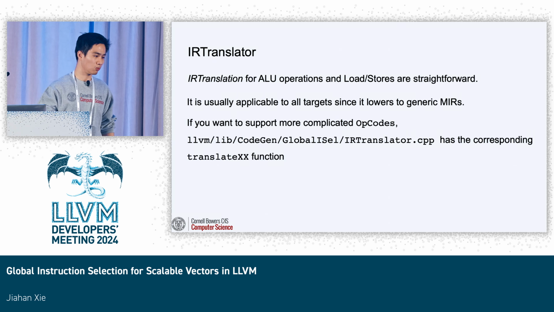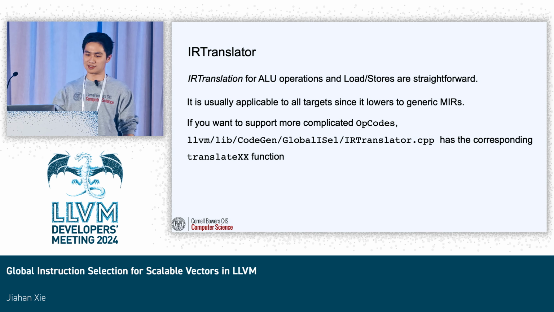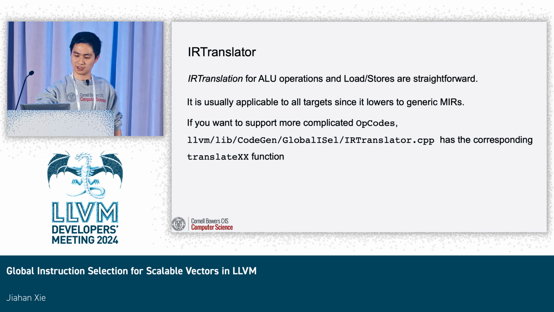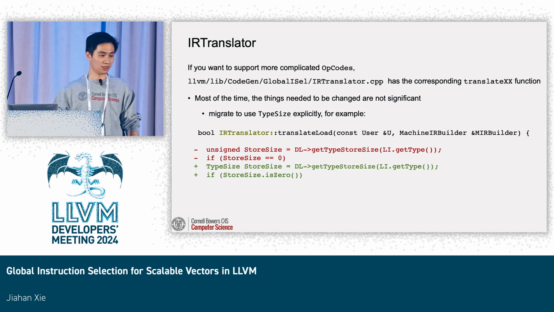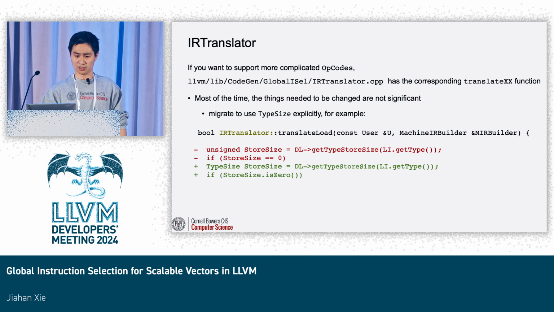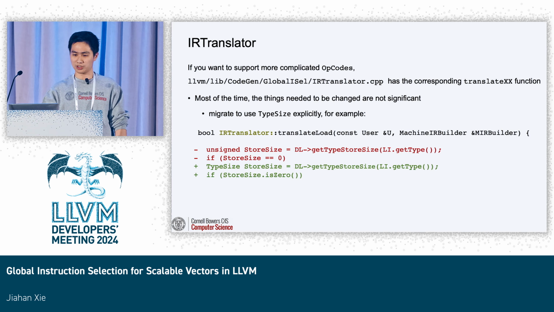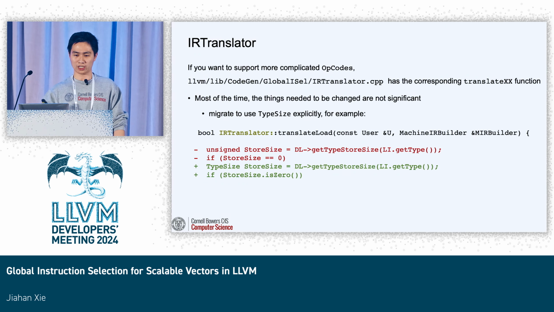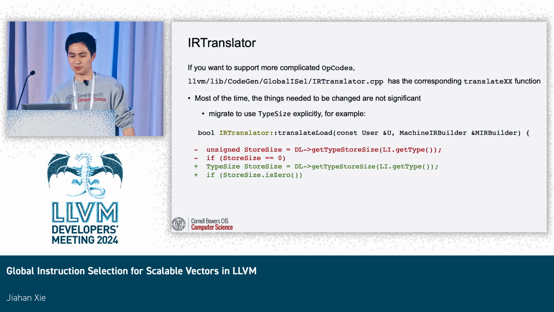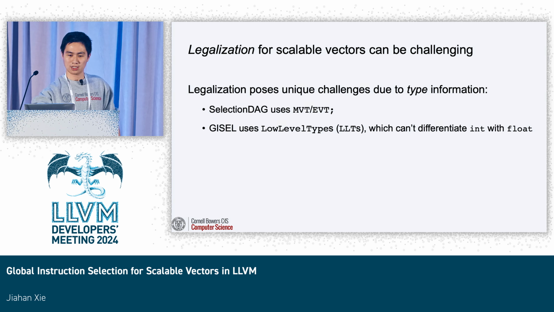And if you want to support more opcodes, you can implement the corresponding translate opcode function in the global ISel IR translator file. And fortunately for IR translator, the things that you need to change might not be significant. Here, take an example. We just migrate from an unsigned type to TypeSize explicitly, and it's done for translating the load opcode.